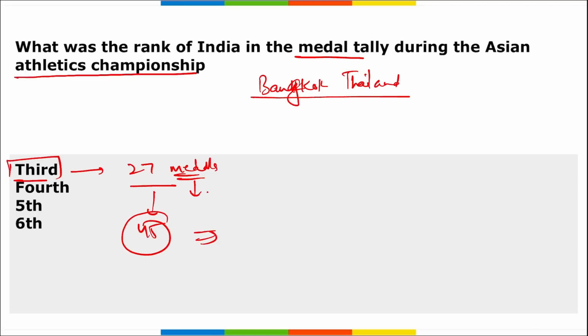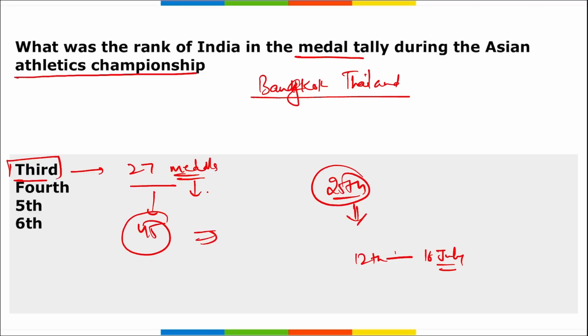And recently, this was the 25th edition of the Asian Athletic Championship that was held in Bangkok, Thailand, from 12th of July till 16th of July. Correct? And it was for commemorating the 50th anniversary of the Asian Athletic Association.